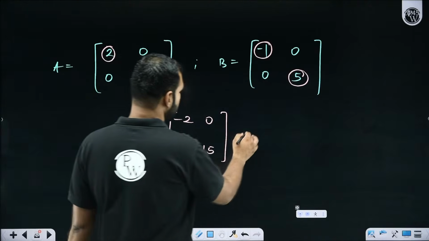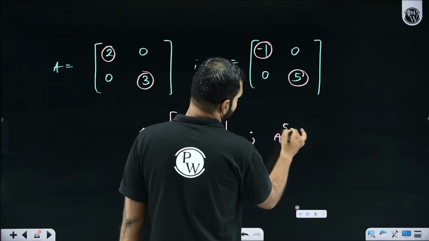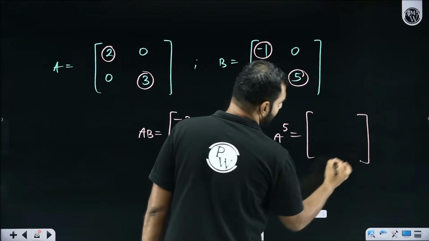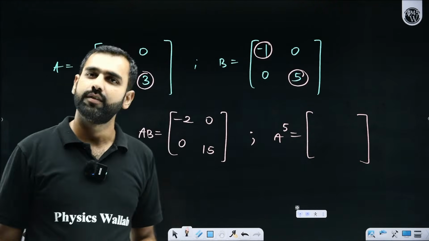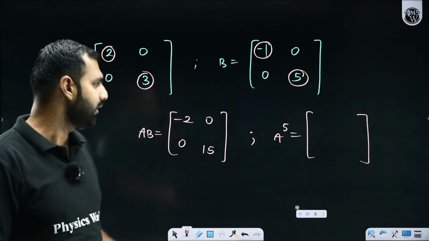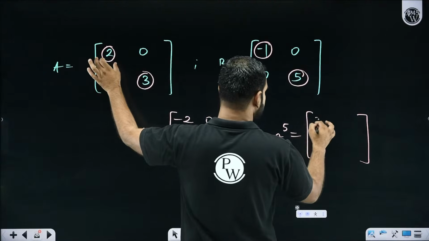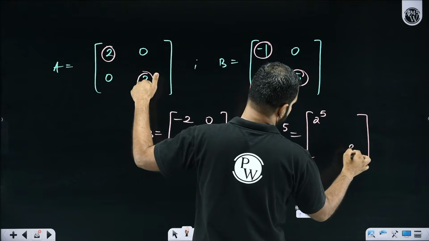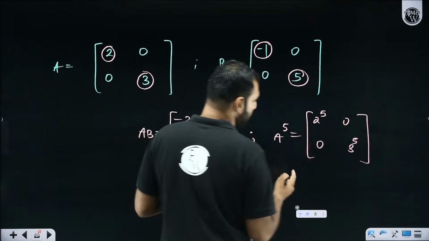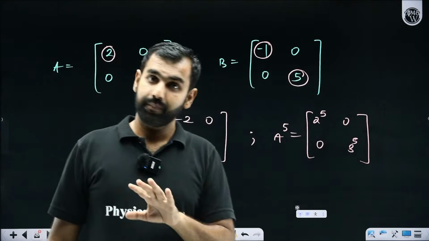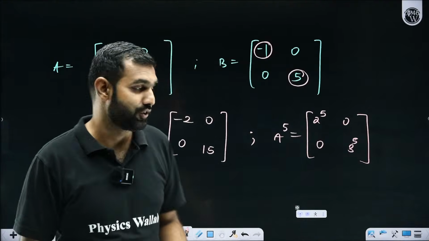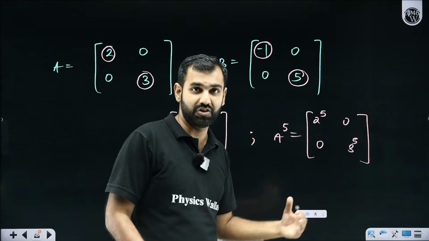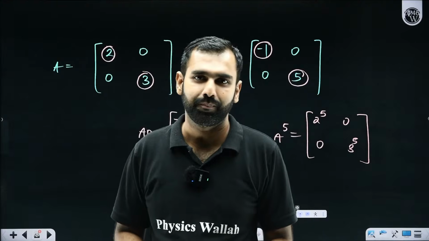Now, there is one more thing. Let's say I ask you A to the power 5. So A is getting multiplied with itself 5 times. So luckily, what is A? Sir, A is a diagonal matrix. So if A is a diagonal matrix, you need to write it as 2 to the power 5 and this as 3 to the power 5, 0, 0, and your job is done. This is not true for all matrices. This is true for this matrix only, which is a diagonal matrix.